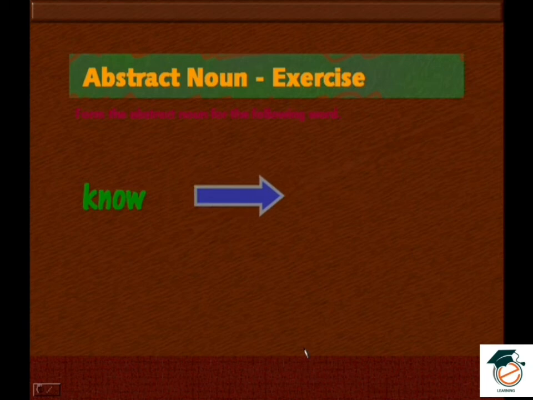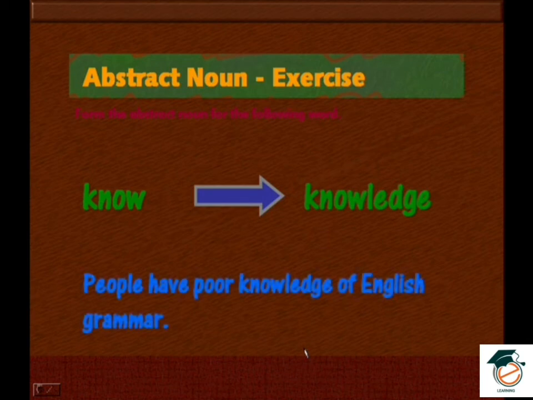So the abstract noun of this is knowledge. Knowing something. So the more you know, your knowledge is really good. Knowledge. People have poor knowledge of English grammar. I mean, it's not applicable for everybody, but a few people who do not study grammar have poor knowledge of English grammar.